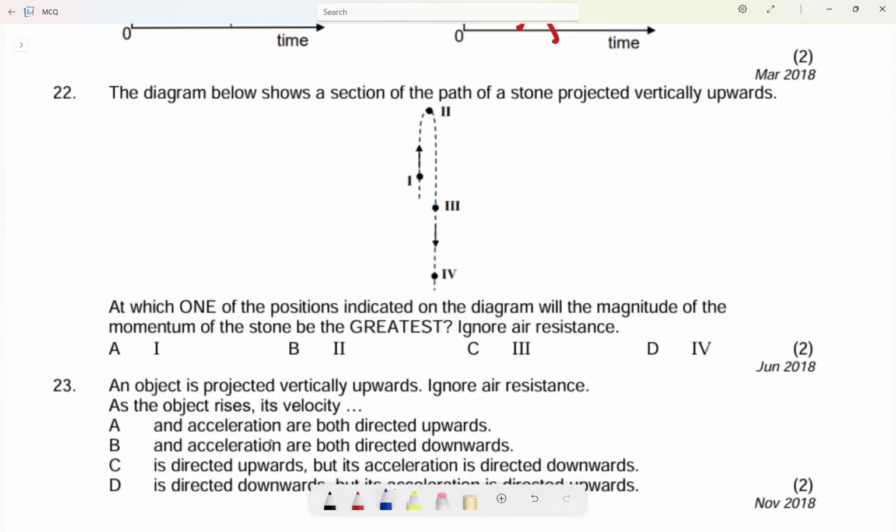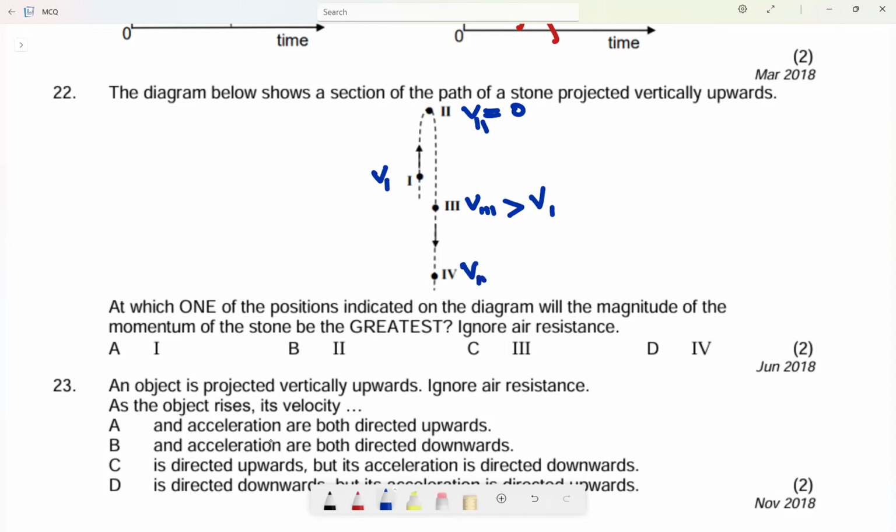Therefore, the diagram below shows a section of the path of a stone projected vertically upwards. Very, very interesting. Here it is the maximum height. I know velocity is 0. Here, let's say it is v. Here, the velocity will be greater. Let me say v1, v2. The velocity of 3 will be greater than the velocity of 1, the magnitude. Okay, because now it was going to be equal here, the magnitude. Okay, but now can you see it has gone further downwards, so it will be greater. Then this one will be the greatest.